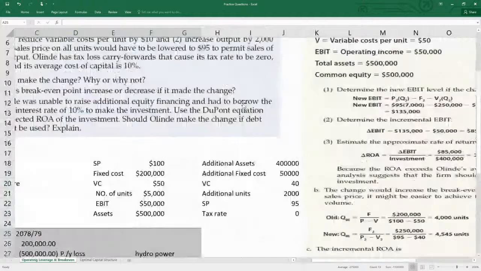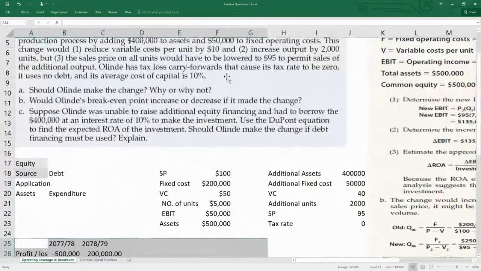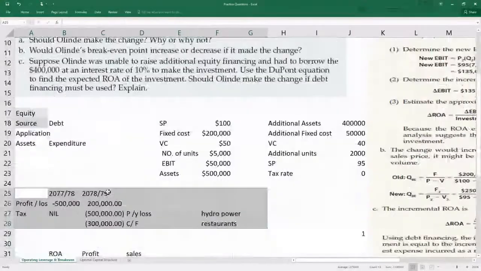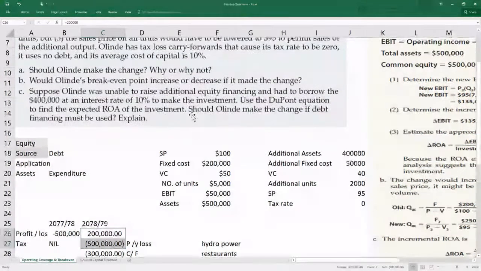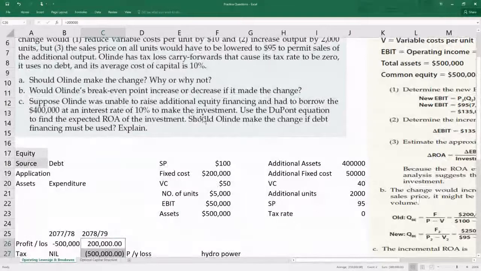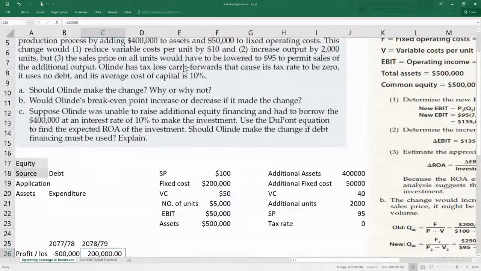Okay, so in this question as well, what has it written? Poland has tax loss carry forward that caused its tax rate to be 0. What happened? It also had loss carry forward like this, 500,000, which led its profit to be 0. As its profit was 0 due to previous year loss, it need not pay any tax. That caused its tax rate to be 0.